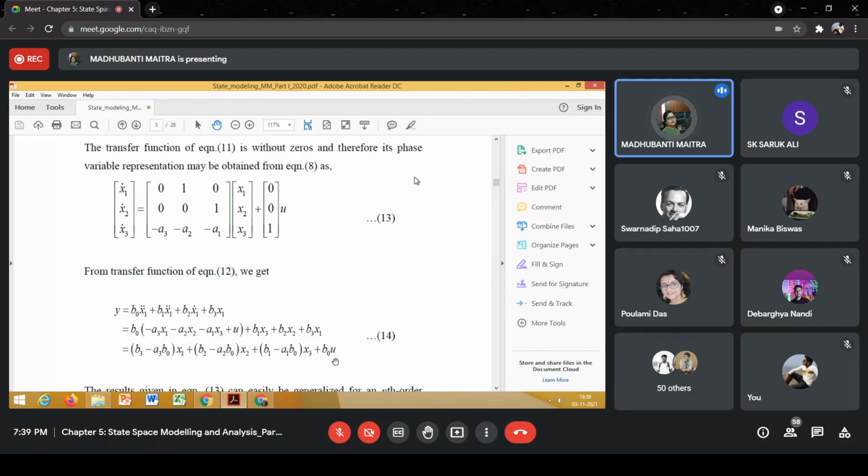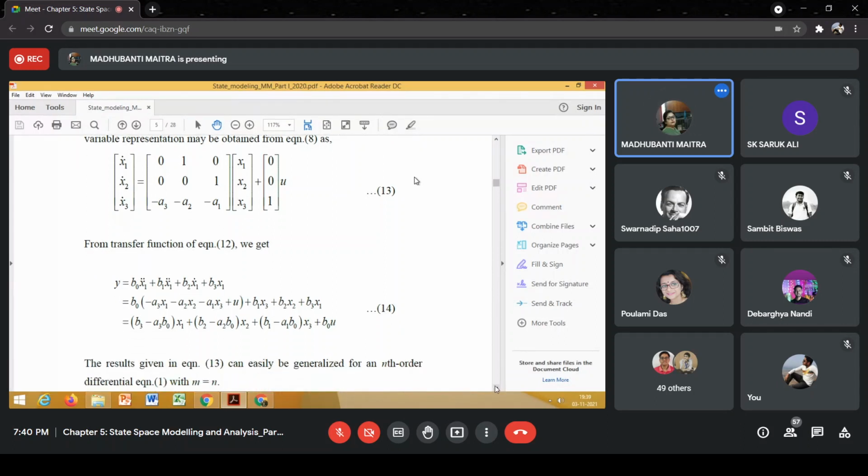The coefficient of the second phase variable x2 is b2 minus a2 b0. The coefficient of the third state variable x3 is b1 minus a1 b0. And the fourth term is b0 u. Can you identify the pattern?